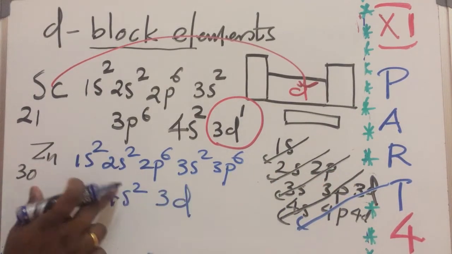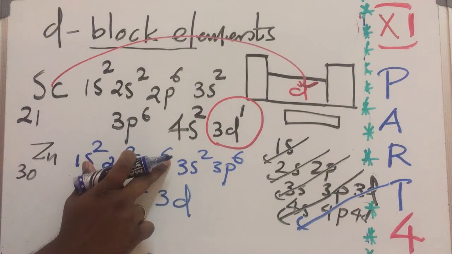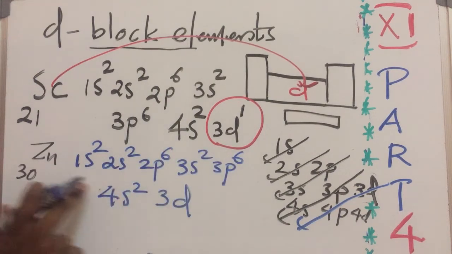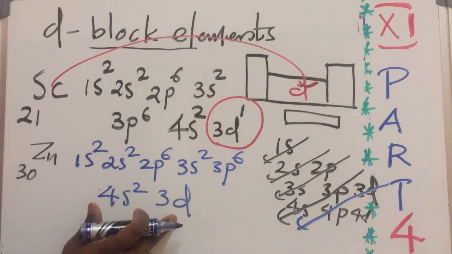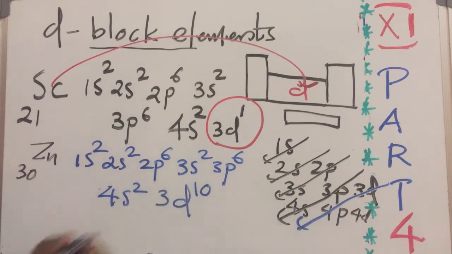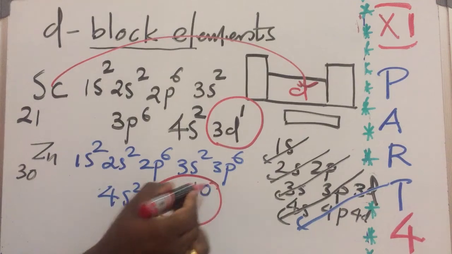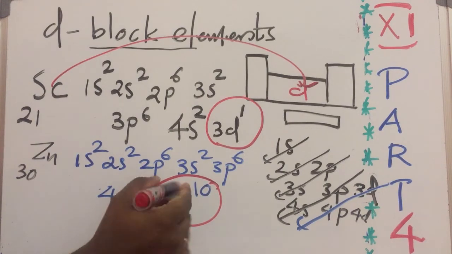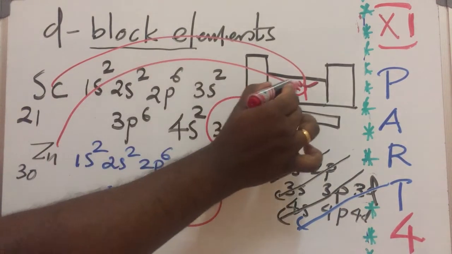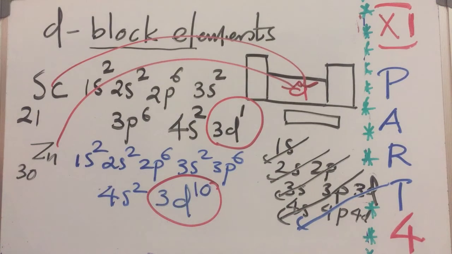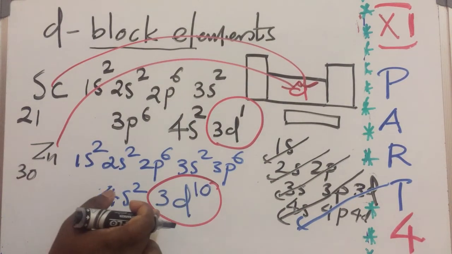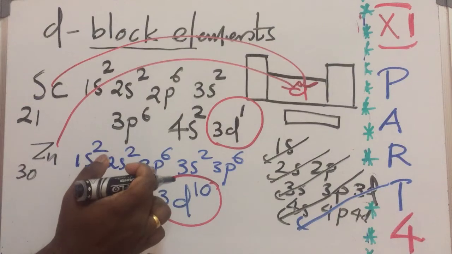Now count it. 2 plus 2, 4, 10, 12, 18, 20. It is 30. We know d can accommodate a maximum of 10 electrons. So 3d10. The last electron enters the d orbital. So zinc also belongs to what? D block.